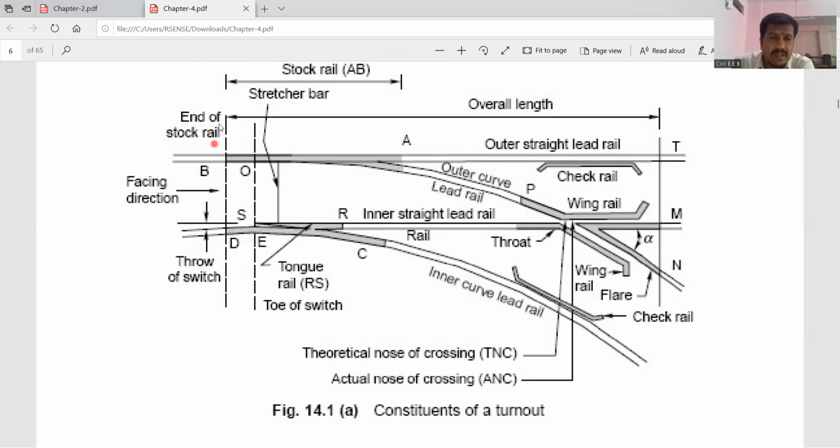See, this is the stock rail. Here you can see the end of the stock rail. Okay, here you can see the end of the stock rail.